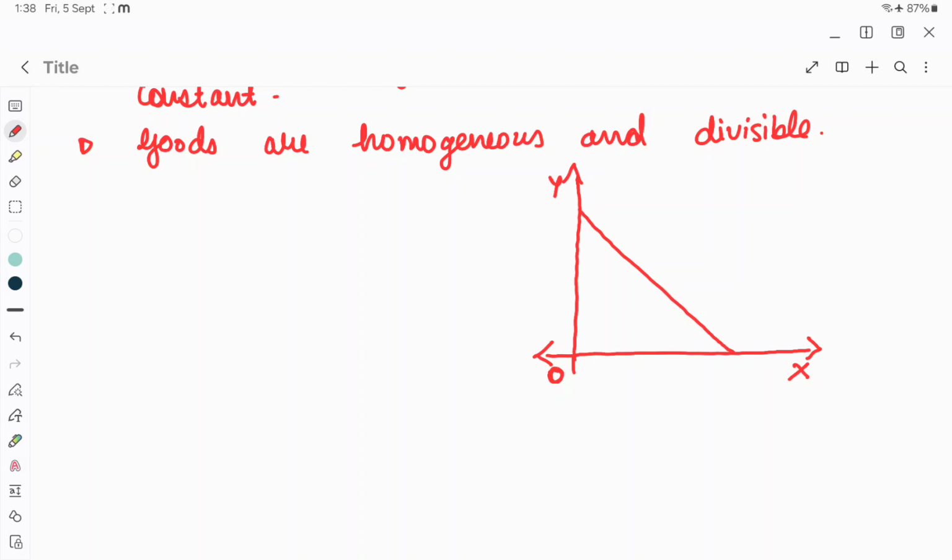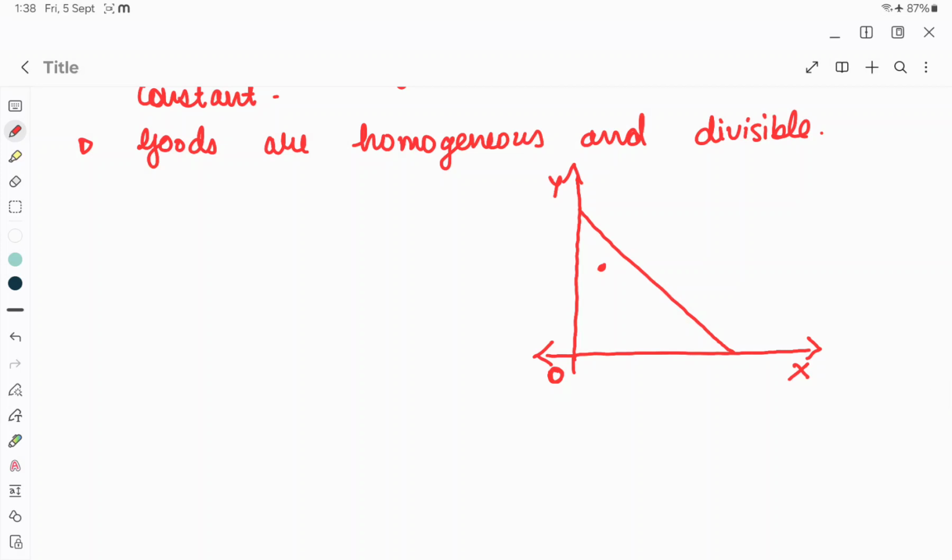Because if a combination is not on this budget line, then that means that is out of your income, right? Now, we already assumed that the consumer has to spend the entire income on this combination. So, if a combination is below the budget line, that means the consumer is not spending his entire income, right?